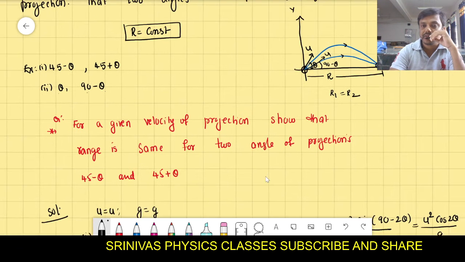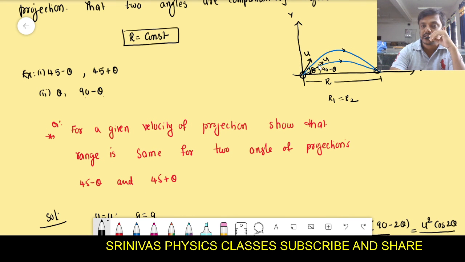With velocity u, an object is thrown at theta degrees and it acquires the range r1. With the same velocity u, if I throw at another angle, 90 minus theta, it also acquires the same range. That means for the two angles of projection, theta and 90 minus theta, or 45 minus theta and 45 plus theta, one set is this one and the other set is theta and 90 minus theta.